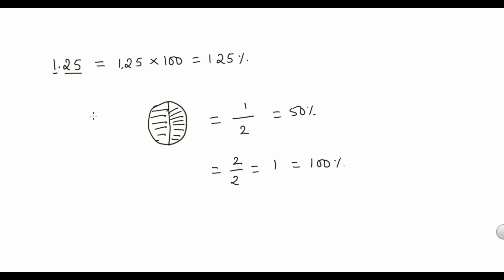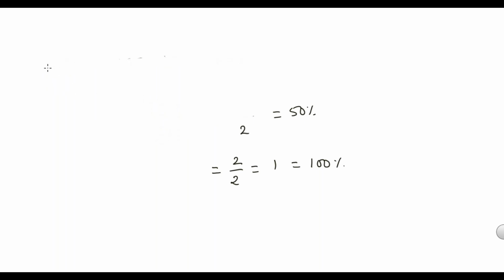But here my value is more than 1. So if the number is less than 1, it is always less than 100%. If the number is more than 1, it will always be more than 100%. Clear, right? Okay. For any number, if you're finding 10%, 1%, 0.1%, you should remember this. Let's say I have a number 500. What is 10% of 500?